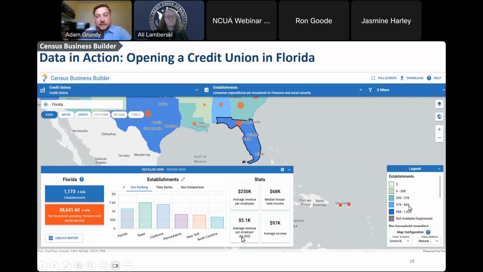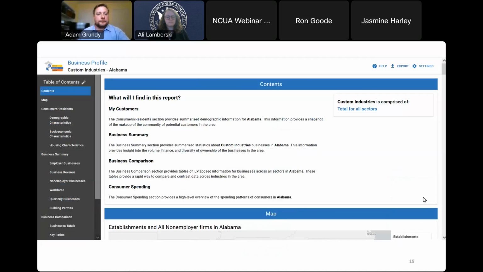And again, that's in thousands of dollars, so that would be 5.1 million. And then the average income is $97,000 per year in the state of Florida. So this is just one of many examples that you can pull.